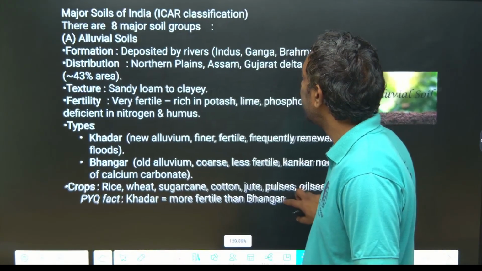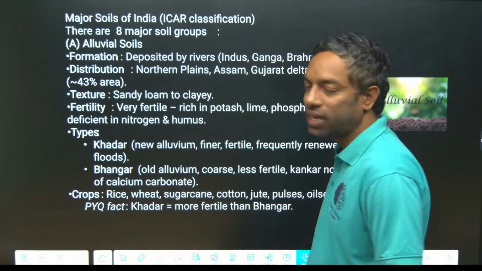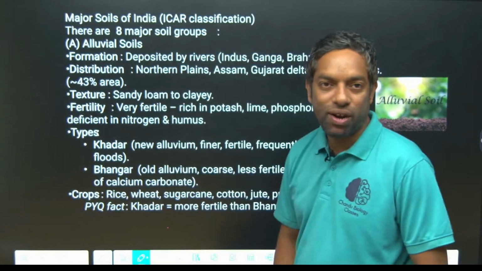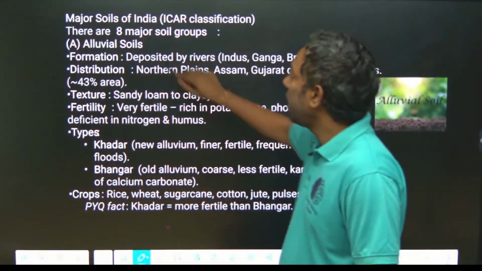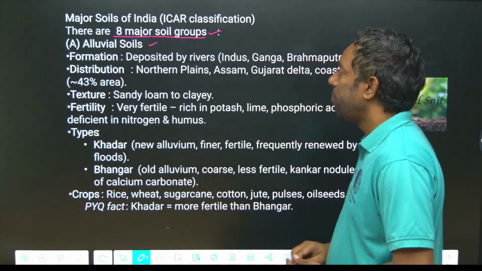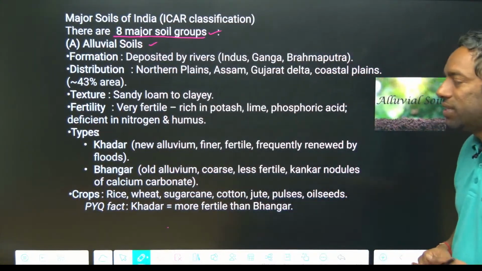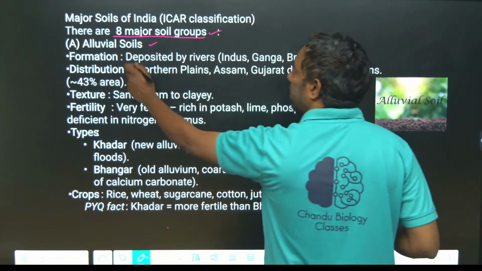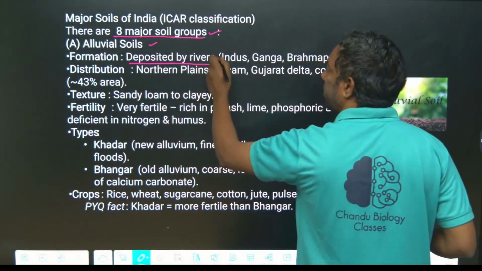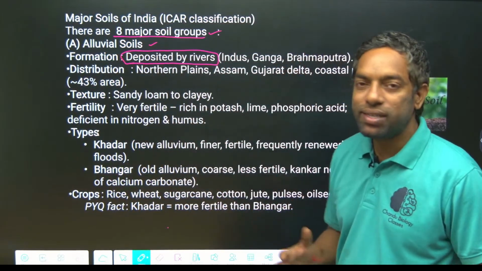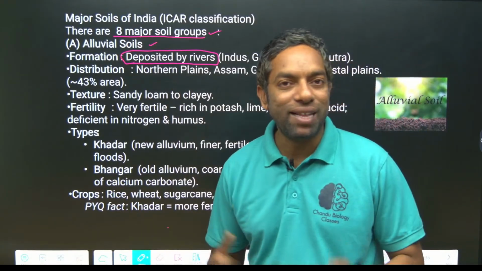Classification, ICAR classification, Indian Council of Agriculture Research, Delhi. The soils in India can be classified into 8 major types, mainly alluvial soil. First, alluvial soil. This is highly fertile soil, deposited by rivers. This is important. The formation of alluvial soil is by deposition by the rivers.